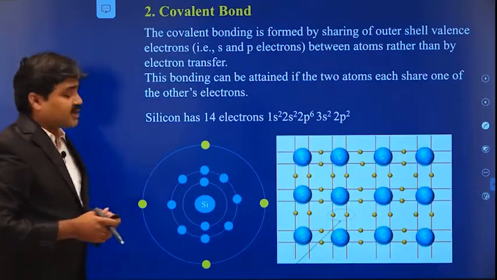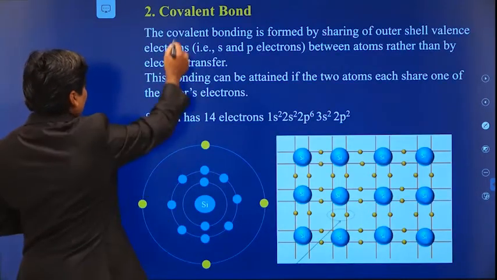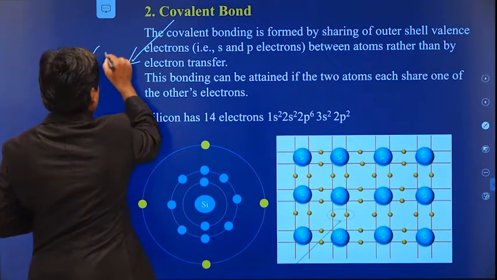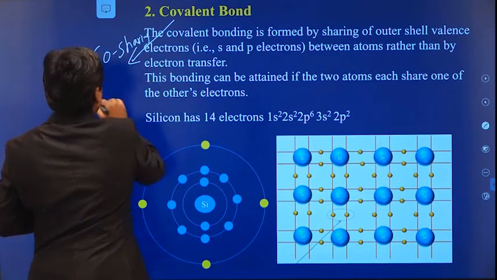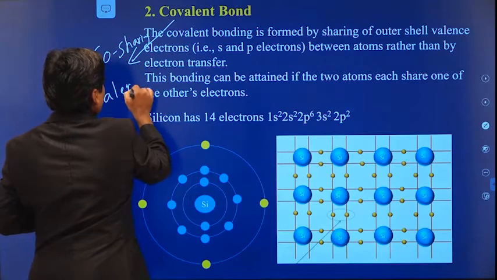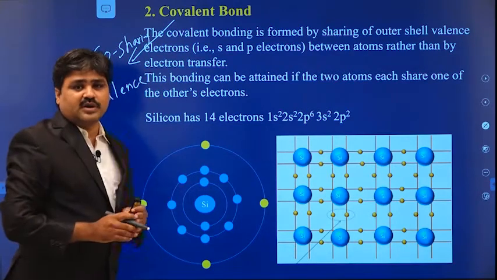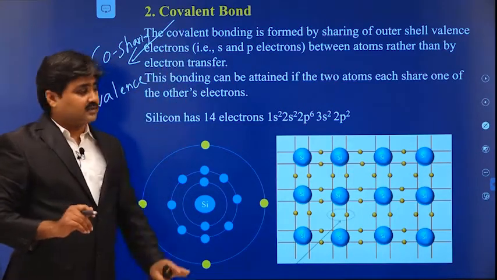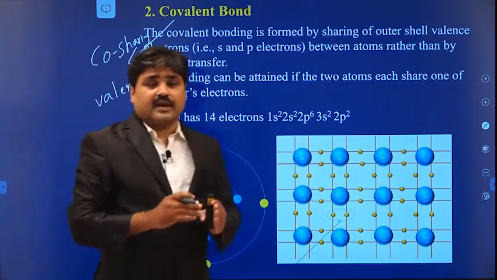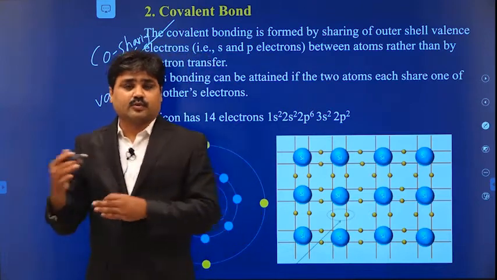So next one is the covalent bond. Here, co means sharing and valent means valence electrons. Since this bond is formed due to the sharing of valence electrons, it is called the covalent bond. This bond is formed between the valence electrons, which can be shared by the two atoms.